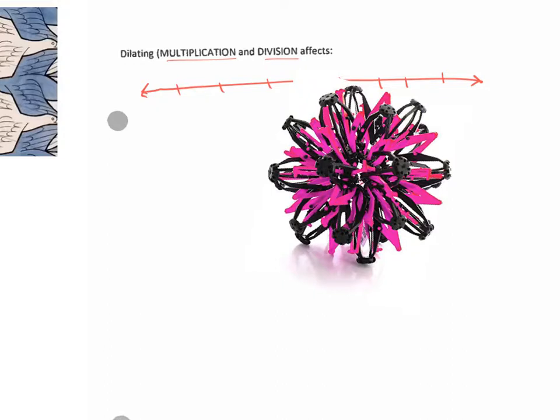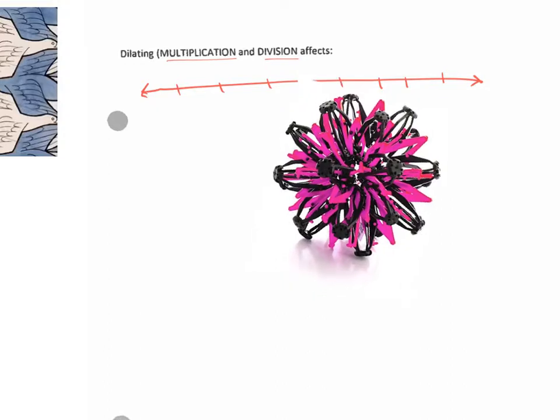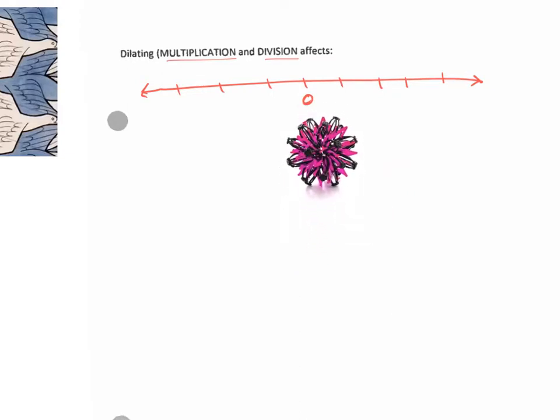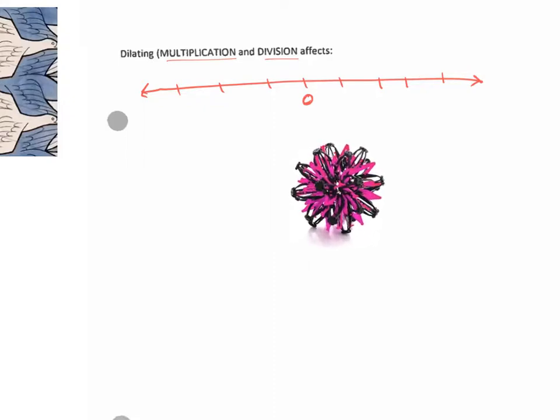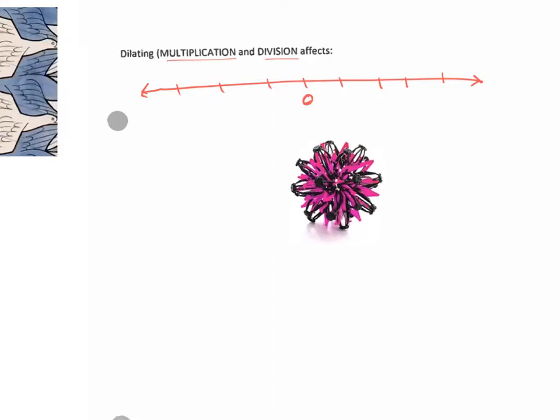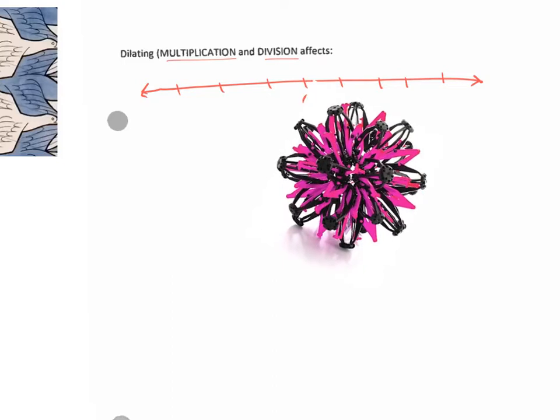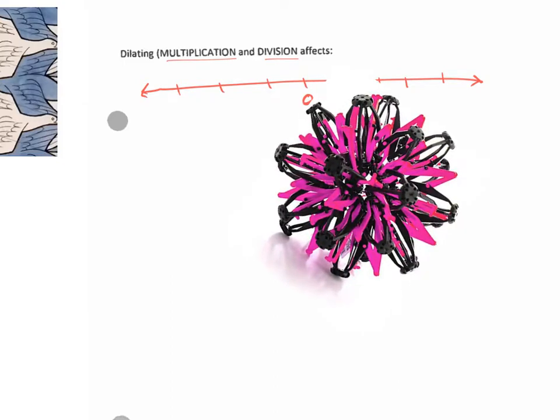So did the center change locations? It was right there, right here at 0. And then when I multiplied, look at the center. Pretend that's this little piece right here, this little speck of light in the middle. I'm going to multiply by 2. Is it moving? Yes, it does. It is shifting over. I mean, it is changing from being in this vicinity to being in this vicinity. Okay, so the center is changing.